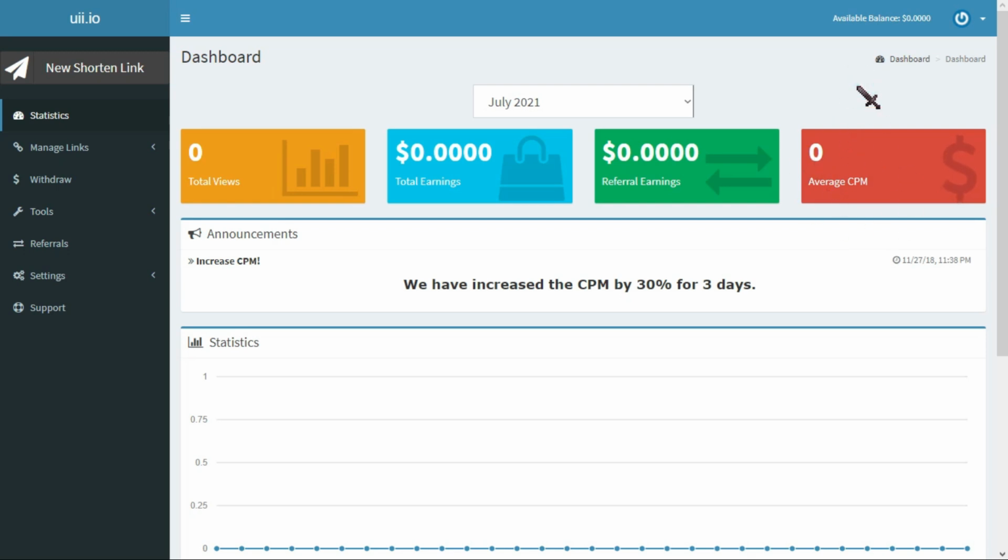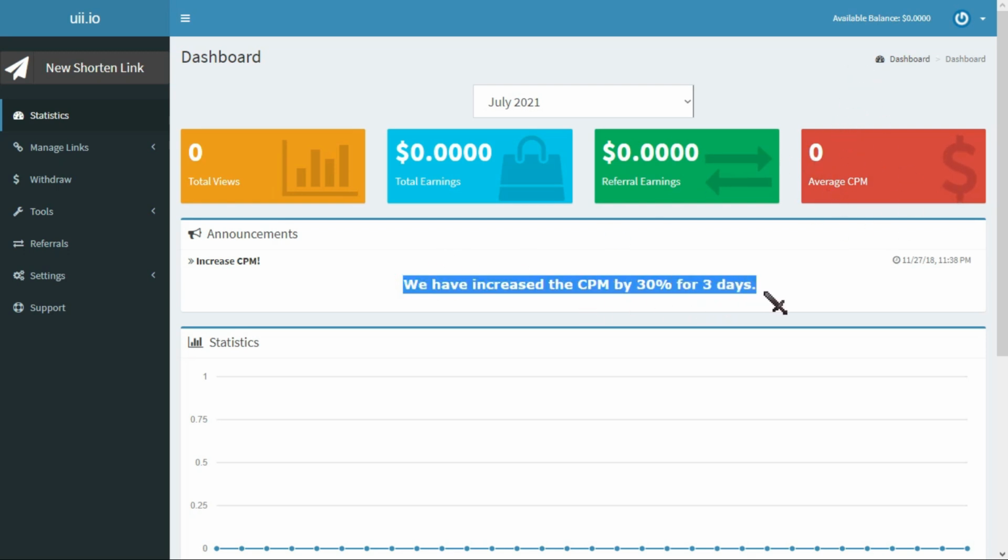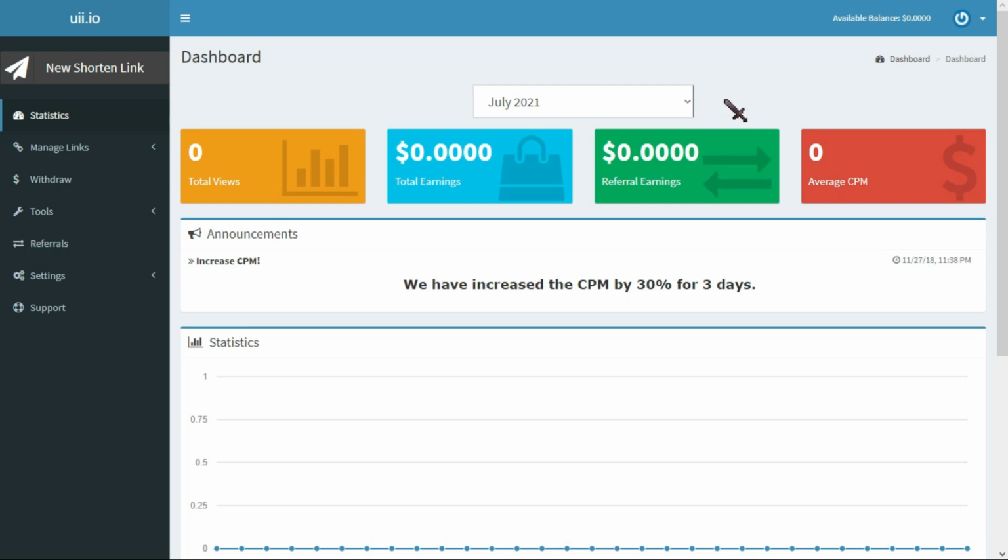And as you can see here below, they have increased the CPM by 30 for 3 days. So all you have to do is just continue to use this every single day so that you will keep on generating income. Now, if you want to withdraw your earnings, all you have to do is go here at the left side of your screen and click on withdraw. And now to shorten the actual link, just click on this new shorten link up above on the left side of your screen again, okay?